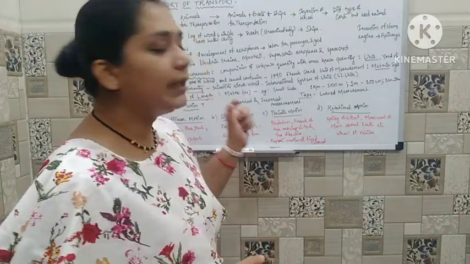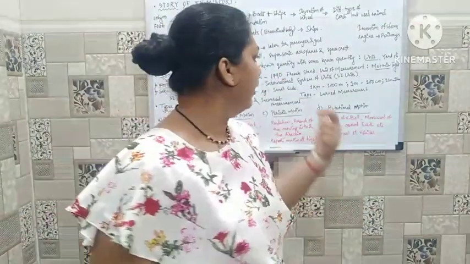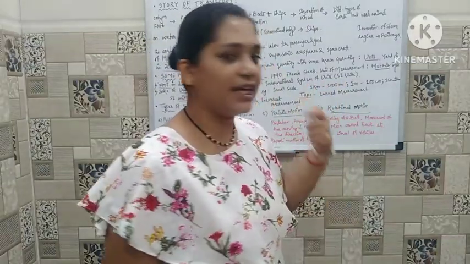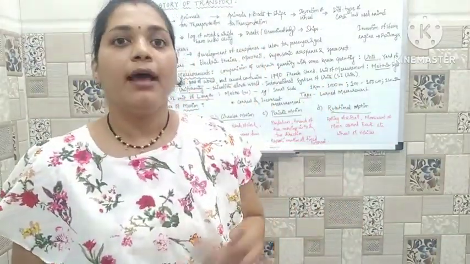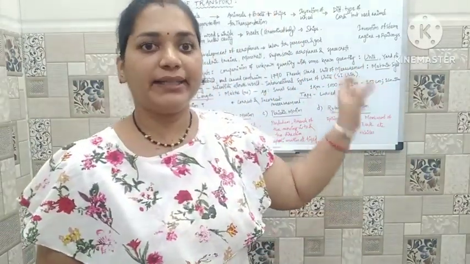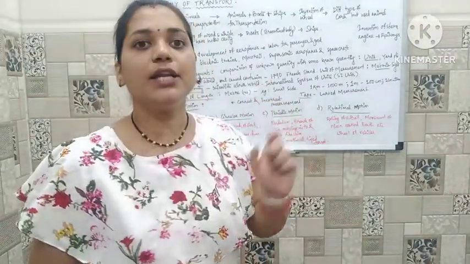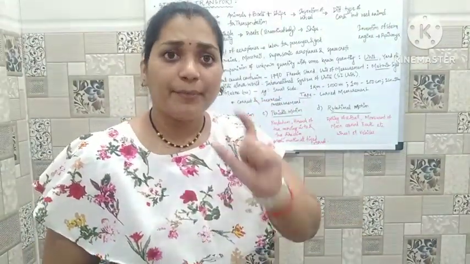But it really caused some confusion, because of which in 1790 the French standard unit of measurement arose. The French standard unit of measurement is known as the metric system.